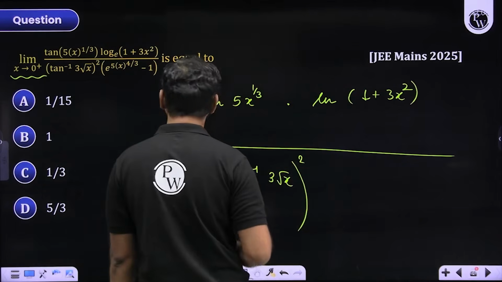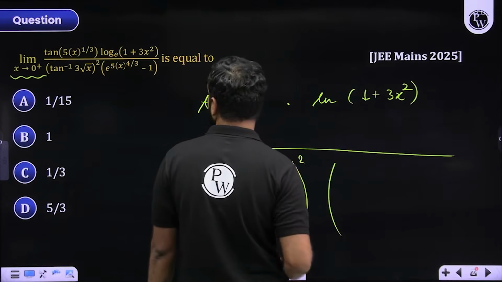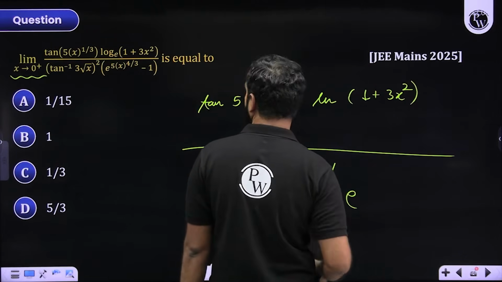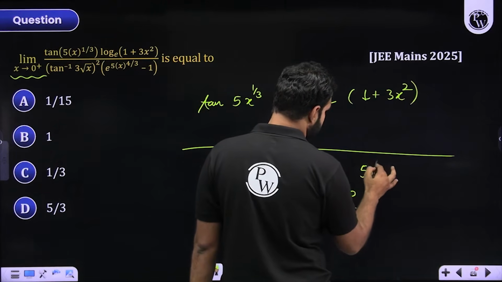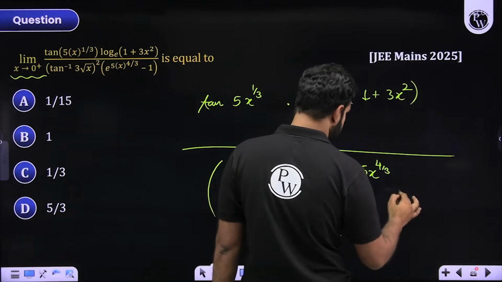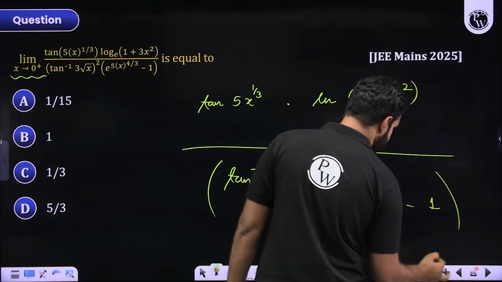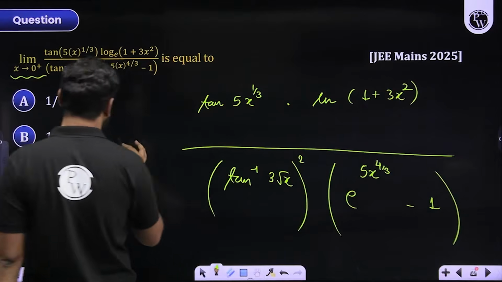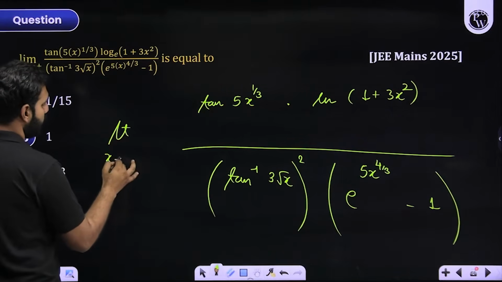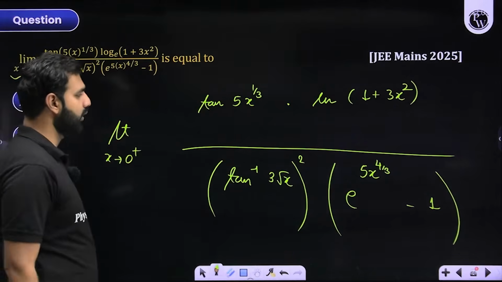And then the next expression is e to the power 5 times x to the power 4 by 3 minus 1. And we are told that x is approaching 0 from right hand side. Brilliant. This is what we are dealing with.